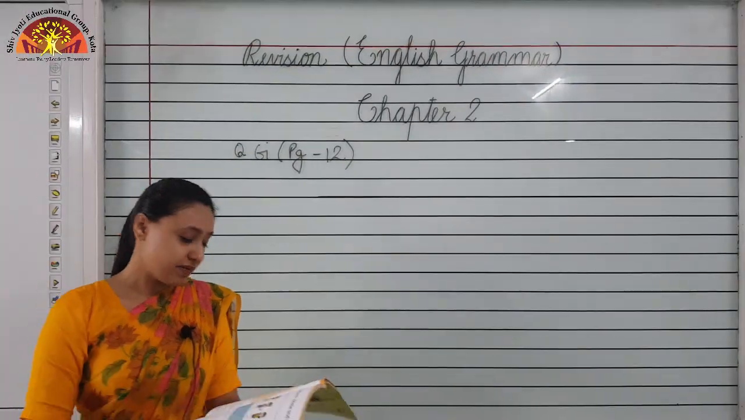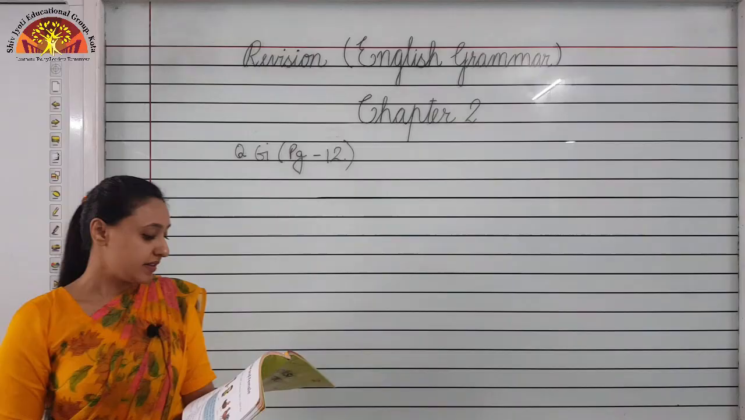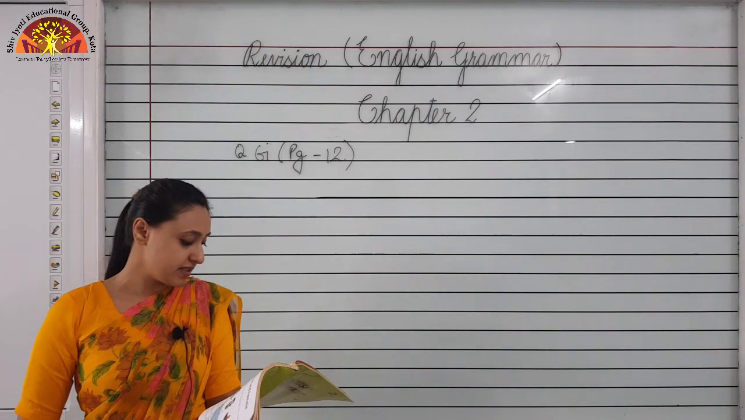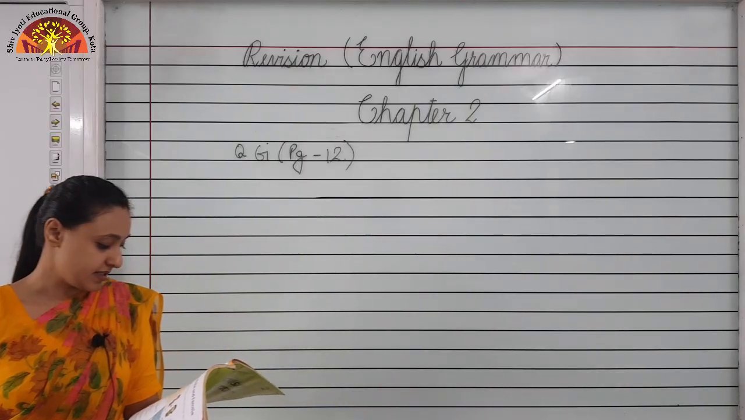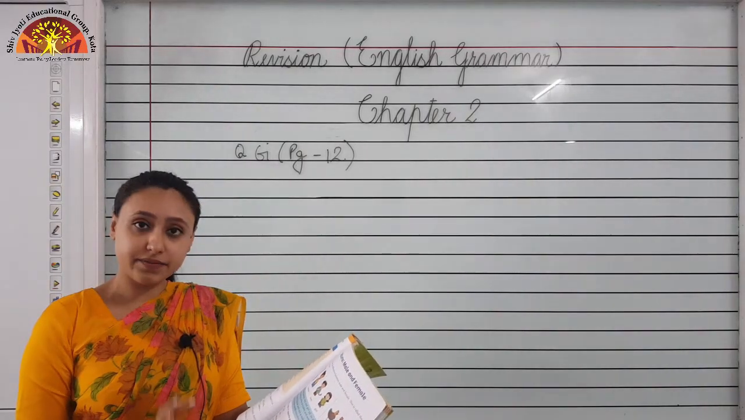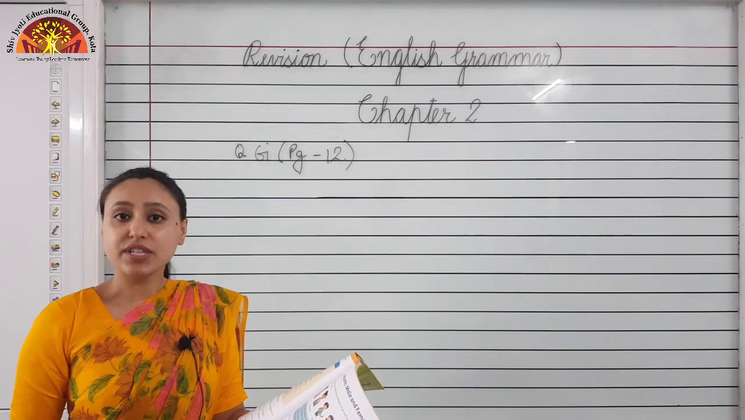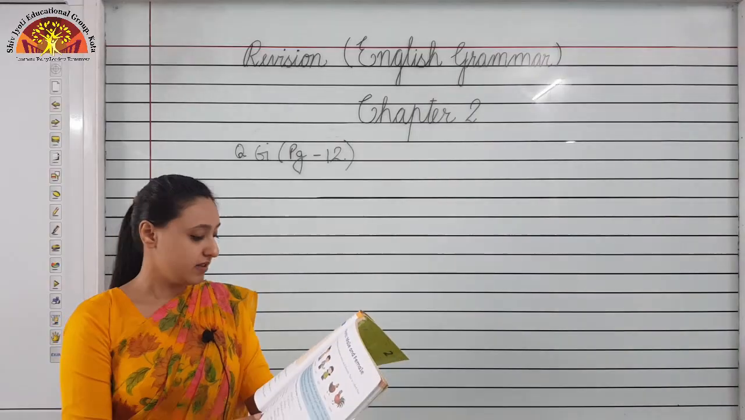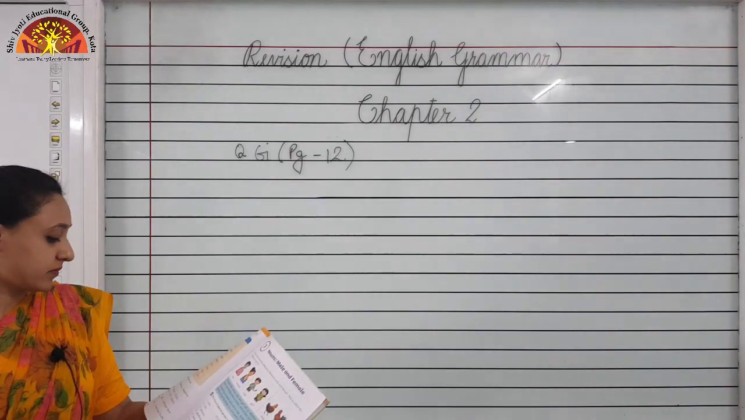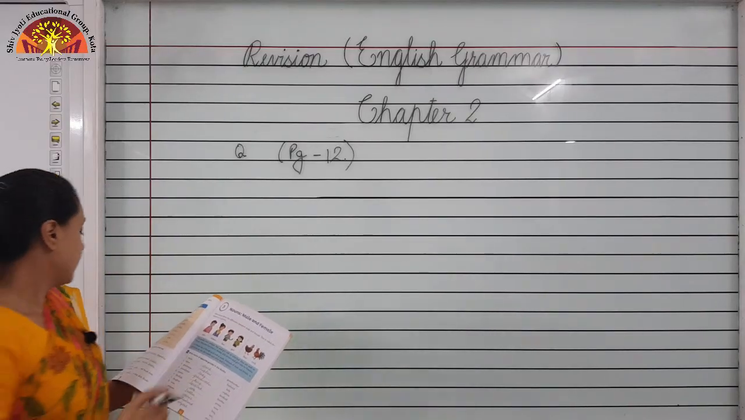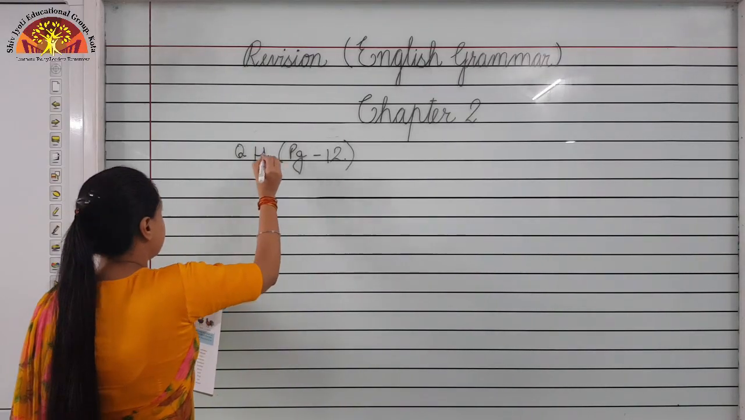Now we will revise question H. Write the plurals of the singular nouns given in brackets and complete the sentences. So singular options are given to you. You have to change them to plural form and fill the blanks. Number 1. Question H on page number 12.